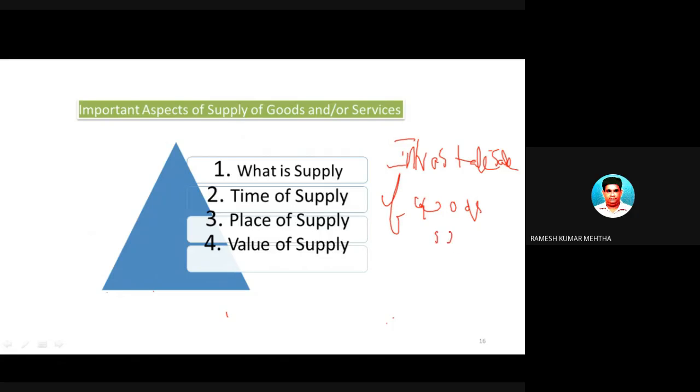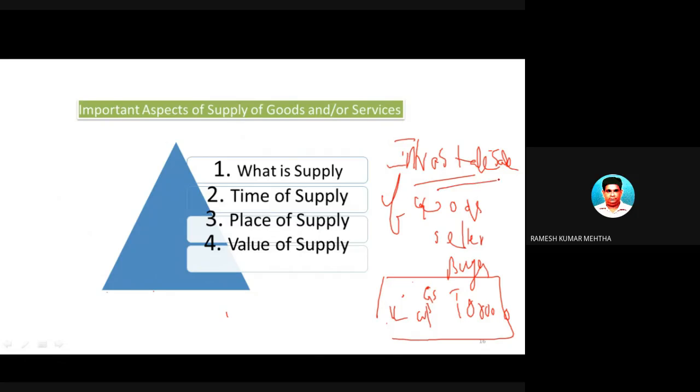Now the seller will give an invoice to the buyer. The invoice is like this: here it is written who is the seller, who is the buyer, and the seller's GST registration number, and here he will write that Mr. Nitin has purchased one laptop for 1 lakh rupees. Now please remember, this is an intrastate sale.